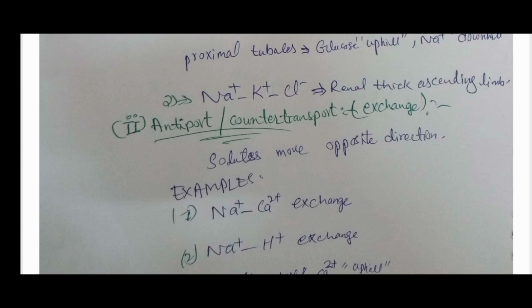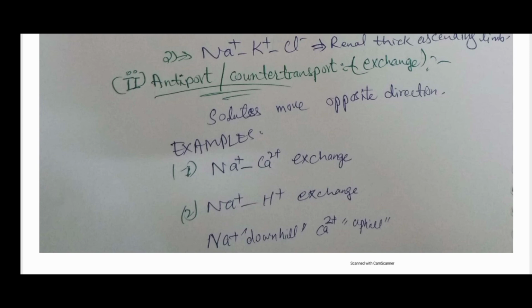The second example is the sodium potassium chloride cotransporter. It is present in the renal thick ascending limb of Henle. The second type is antiport, counter-transport, or exchange. In this, one solute goes in one direction and the other goes in the opposite direction. Examples are the sodium calcium exchange and the sodium hydrogen exchange. In this, the sodium always goes downhill and the calcium goes uphill.